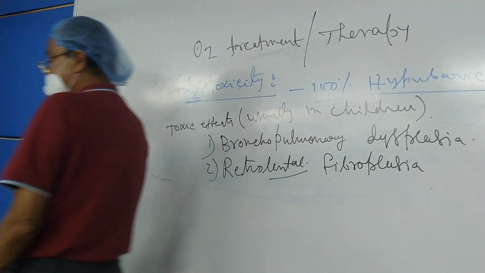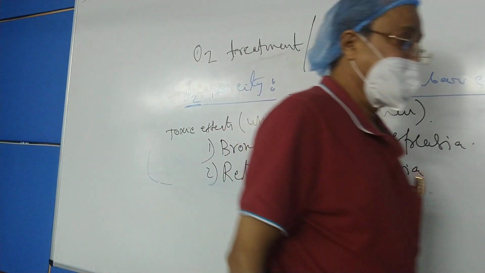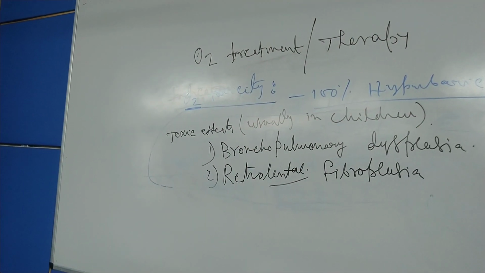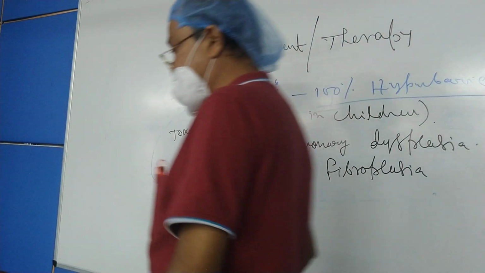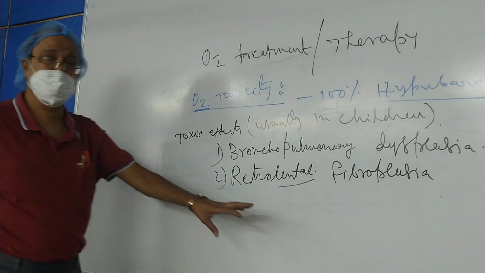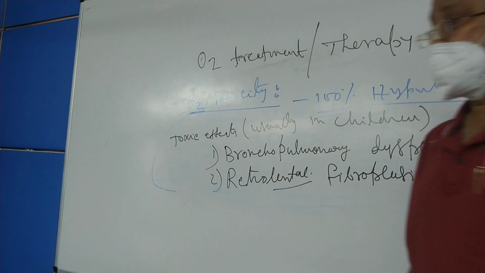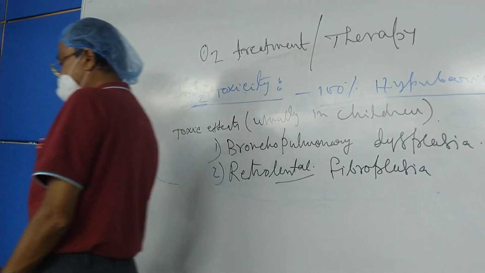So what is happening? As a result of this hyperbaric 100% oxygen, there is formation of fibrous tissue behind the lens, retrolental fibroplasia, development of the fibrous tissue behind the lens, and as a result of which the baby may become blind.